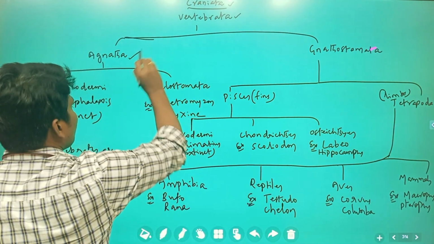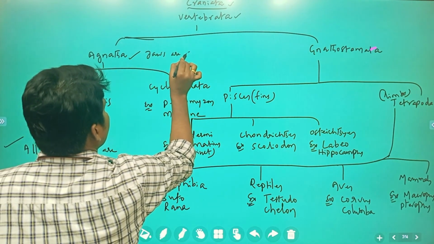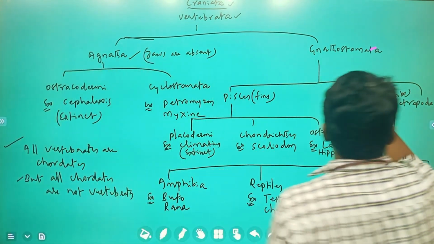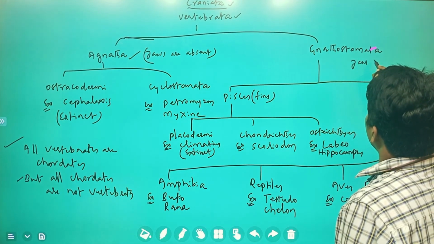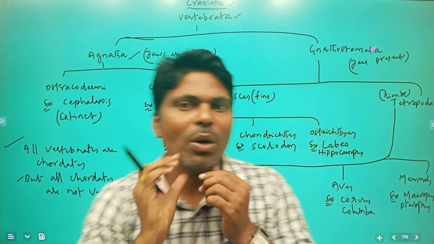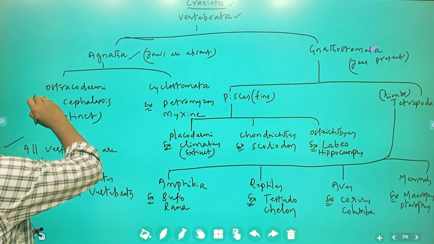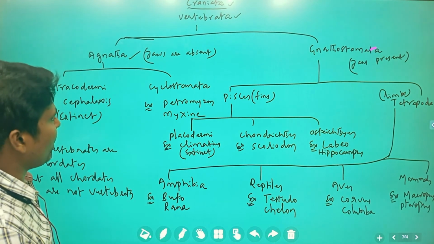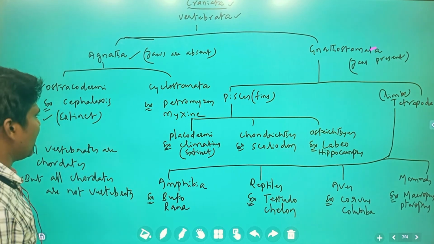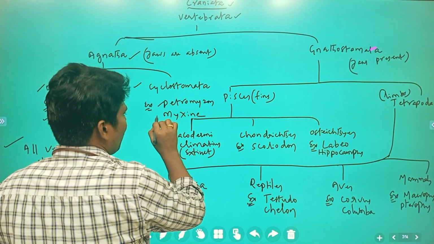These vertebrates are differentiated into Agnatha. Agnatha means without jaws, here jaws are absent. In Gnathostomata, jaws are present. What are the jaws? Upper jaw, lower jaw. In Agnatha, again it is differentiated into Ostracodermi and Cyclostomata. The Ostracodermi are extinct, no more present on this earth. Example, Cephalaspis. Cyclostomata, examples come under Petromyzon and Myxine.